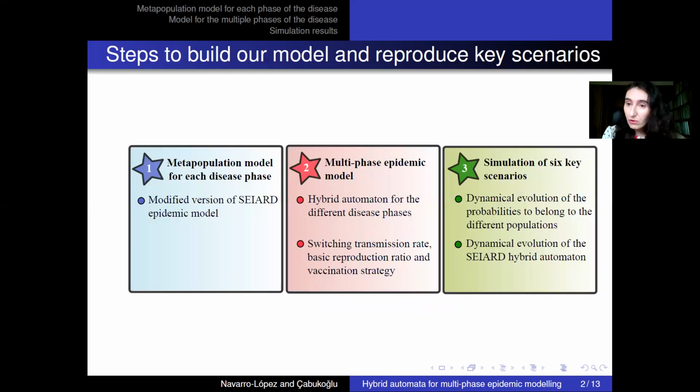Finally, I will show you the simulation of key scenarios for the dynamical evolution of the probabilities to belong to the different populations that we consider in our epidemic model. And finally, the dynamical evolution of the hybrid automaton for the complete study of all the phases of the disease.